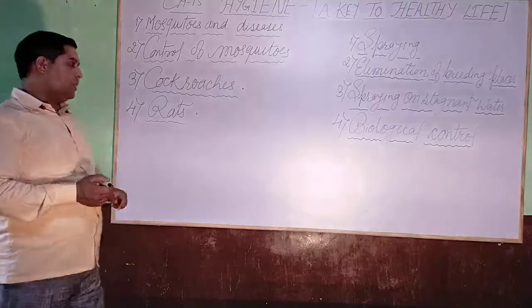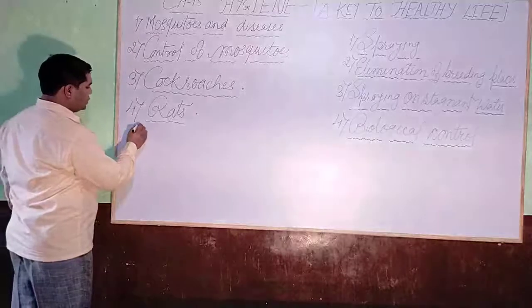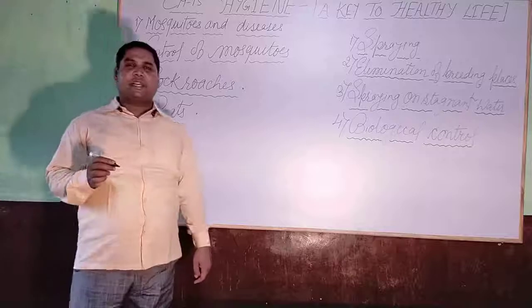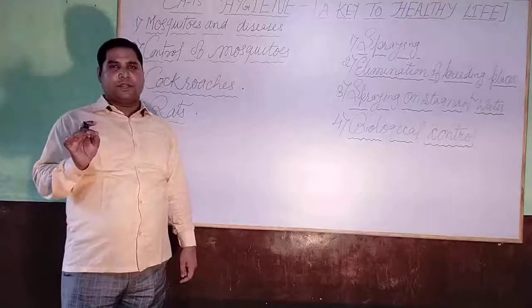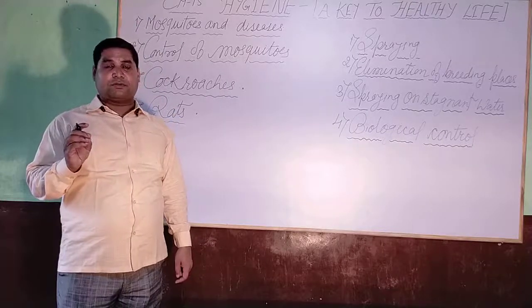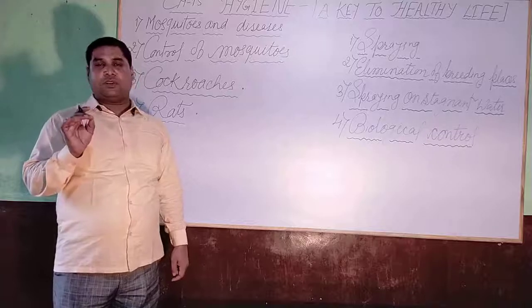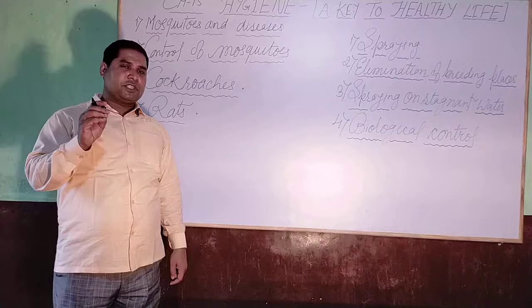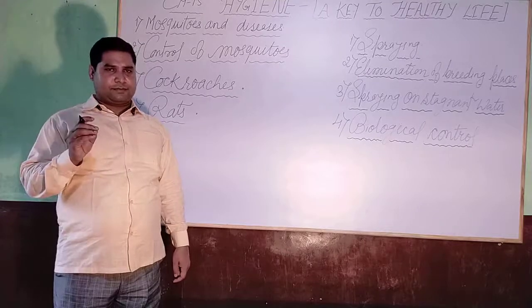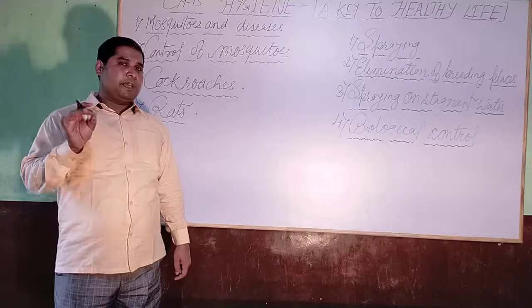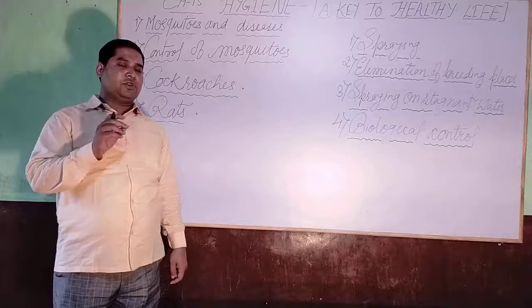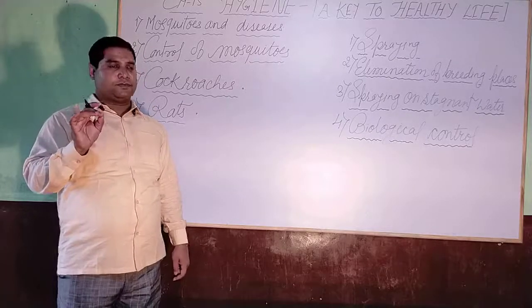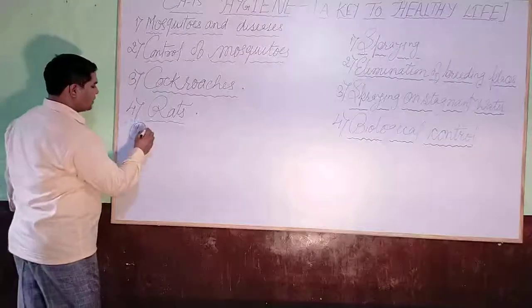So the first type of mosquito is the female Anopheles mosquito, which used to cause the disease malaria, and the pathogen carried by the female Anopheles mosquito is Plasmodium. Let us see.